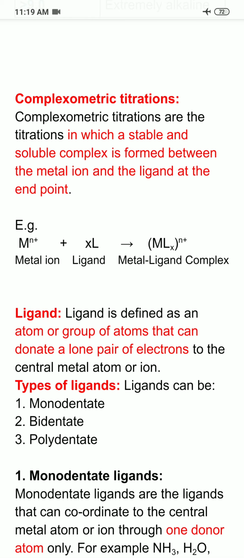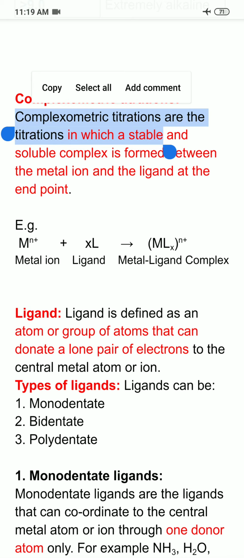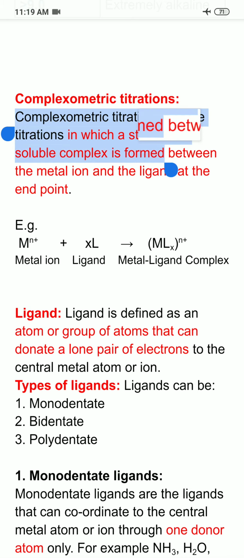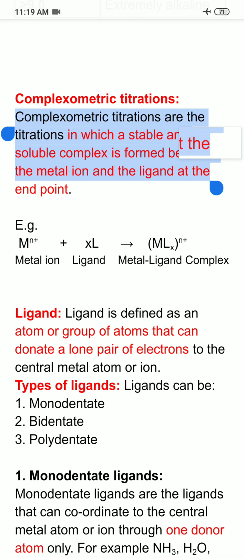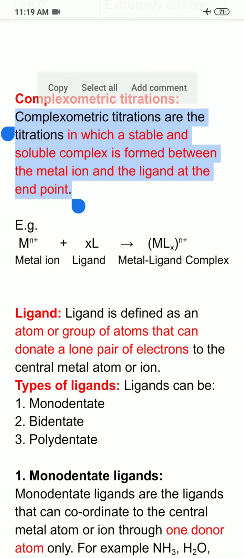So students, our today's topic is complexometric titrations. So what are the complexometric titrations? Complexometric titrations are the titrations in which a stable and soluble complex is formed between the metal ion and the ligand at the endpoint.